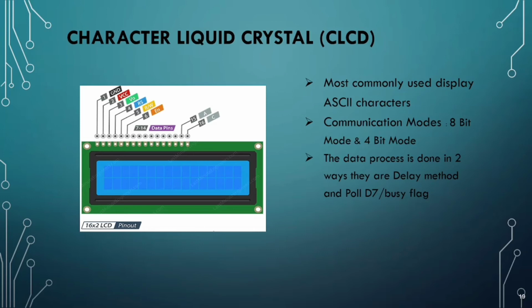But there is a disadvantage here: in the PIC16F877A microcontroller, pin 5 of CLCD is connected to ground physically. Therefore, it is not possible to set R/W to a value of 1. Therefore, this poll D7 method cannot be used in the PIC16F877A microcontroller.